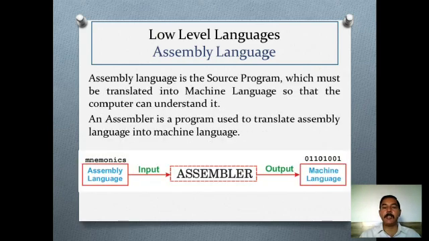Assembly language is the source program which must be translated into machine language so that the computer can understand it. An assembler is a program used to translate assembly language into machine language. Whenever a computer programmer makes any program in assembly language, it is converted into machine language with the help of assembler. That is a mediator program which is essentially required.